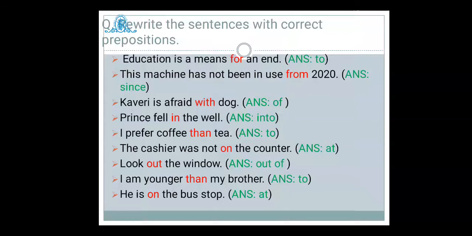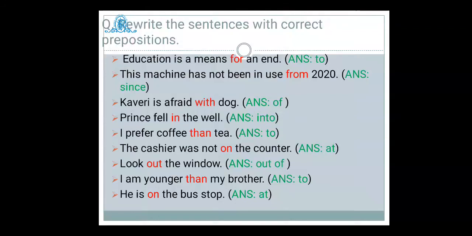Now I would like to have some exercises where you will be able to understand the correct usage of prepositions. Education is a means for an end, that is incorrectly used. Education is a means to an end, that is the correct preposition. This machine has not been in use from 2020. So we have to use since here. As I told you, since is used in the case of perfect tenses.